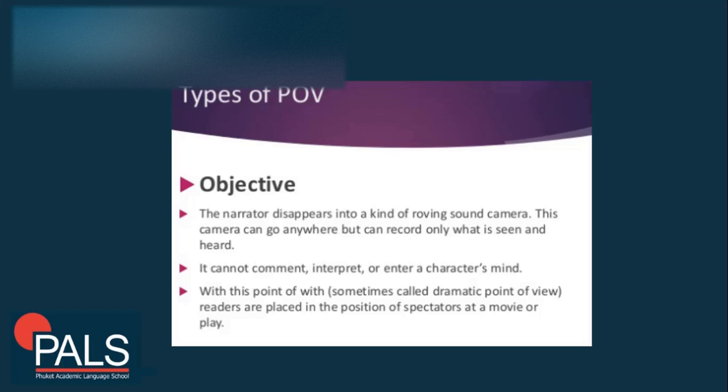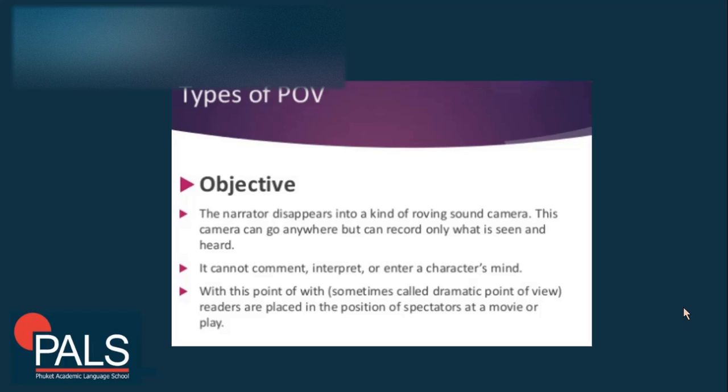The narrator wants to bring in the audience, giving commands and requests to its readers.